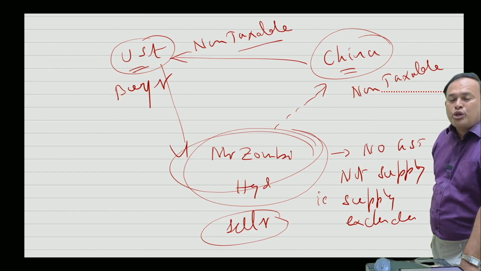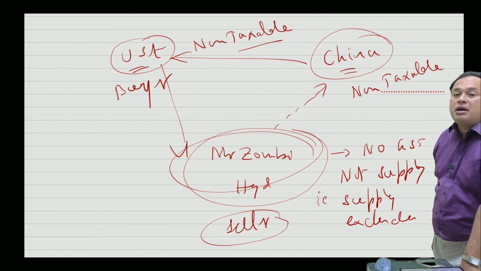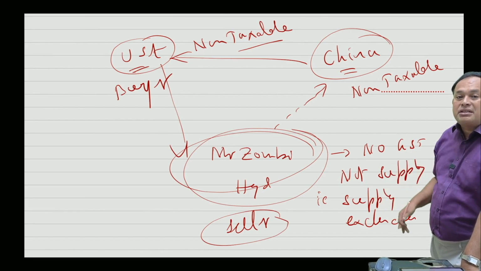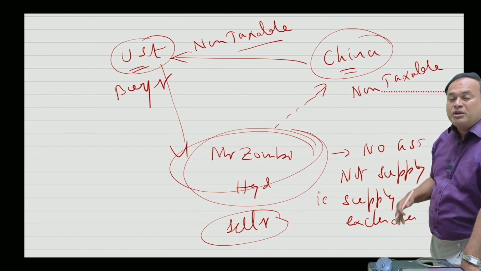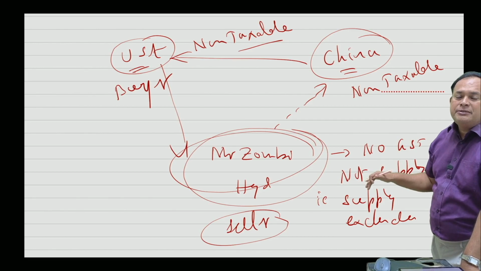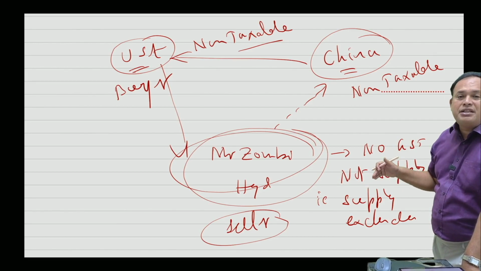Jumbi procured the goods from China and asked the China supplier to directly supply these goods to the USA buyer. In that case, Jumbi is the seller, and the buyer is in the USA. The transaction between Jumbi and the USA buyer would be a supply for Jumbi, but the law says no, it is not a supply. This is the provision that was introduced in the Finance Act 2019.